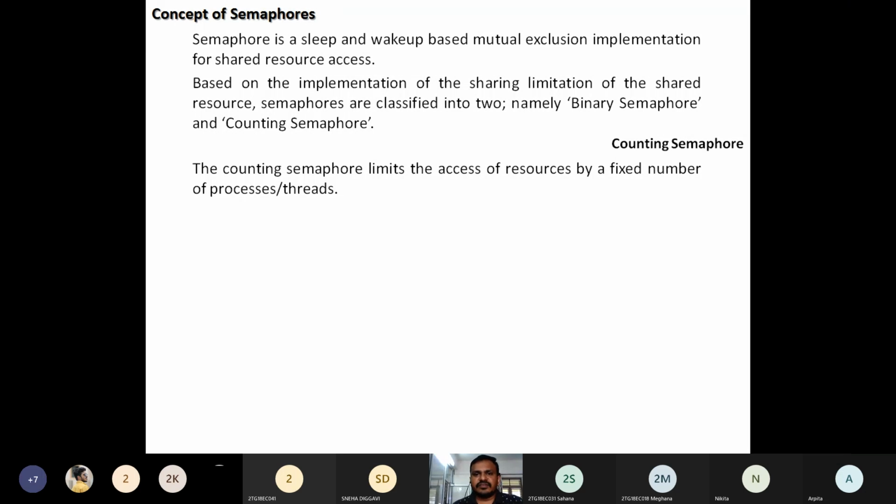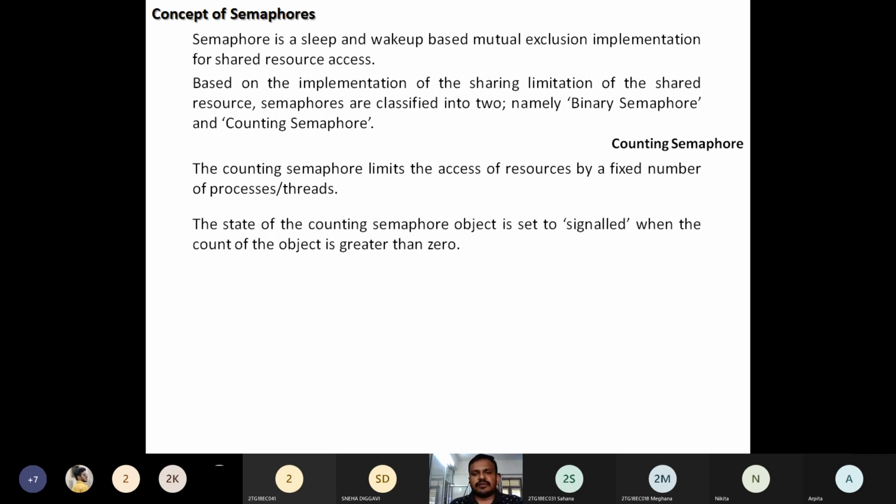Based on limits. What is the limit in the counting semaphore? It limits access to a fixed number of processes. Meaning the screen is shared between only one or two applications, not all. It is not permitted to give to all. After completion, if any slot is free, then the screen is shared to the next one, and so on.